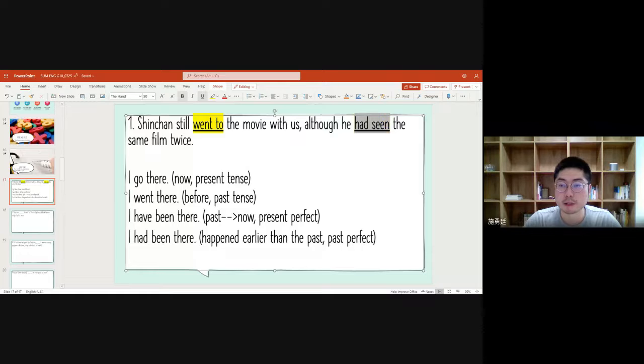The one here in purple is something that happened earlier than the one here in yellow. If you want to say something that happened earlier than the other, then we use this kind of past perfect tense.